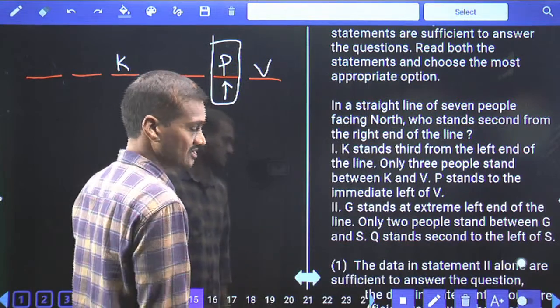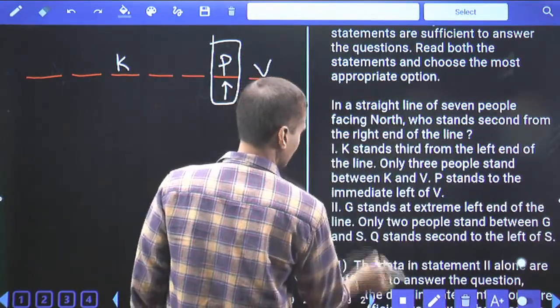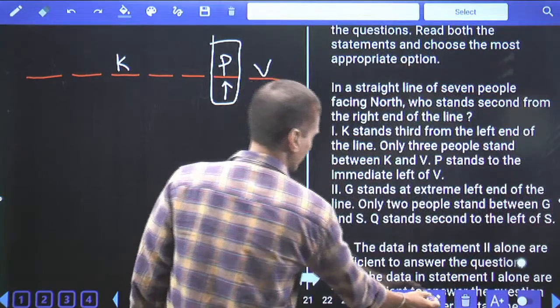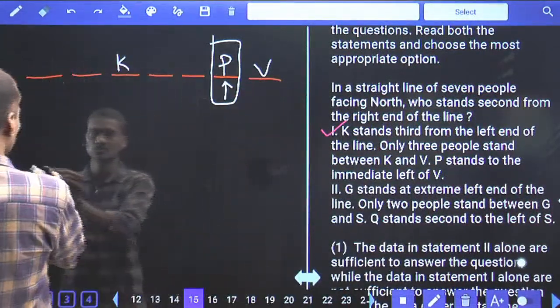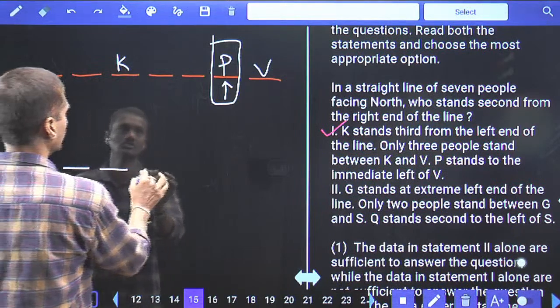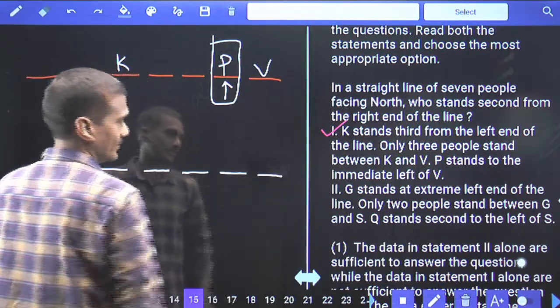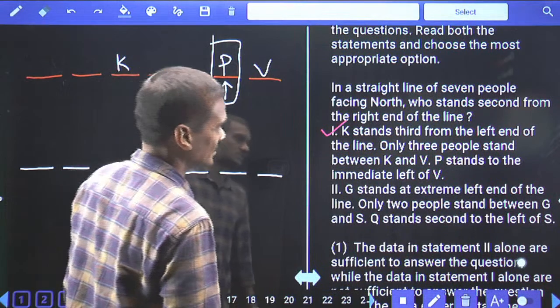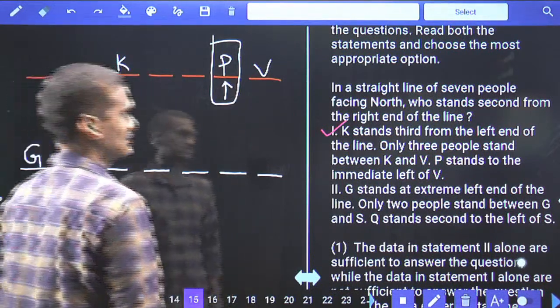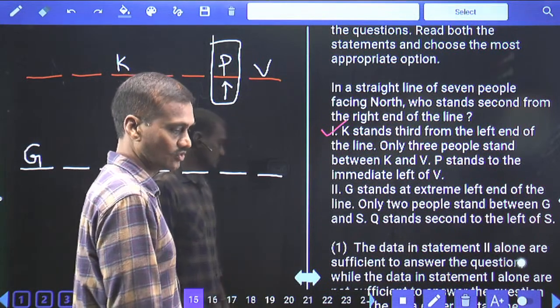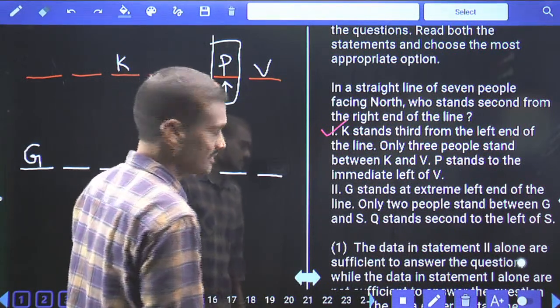As I am getting the answer here, one alone is sufficient as of now. Now, as one alone is sufficient, then we need to check out for two alone because there is a choice like either one or two. Hence, 1, 2, 3, 4, 5, 6, 7. Then coming to 2. G stands at the extreme left hand of the line, hence G is here. G is at the extreme left hand of the line, and next one, only two people stand between G and S.